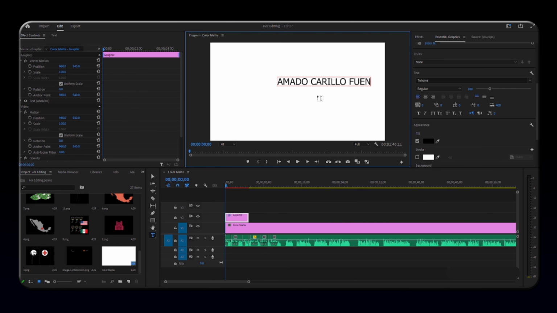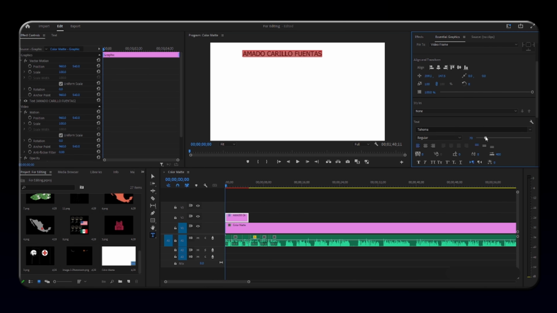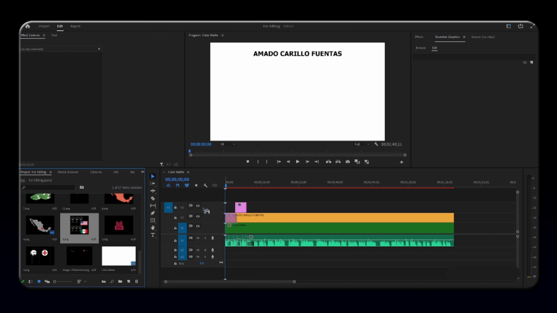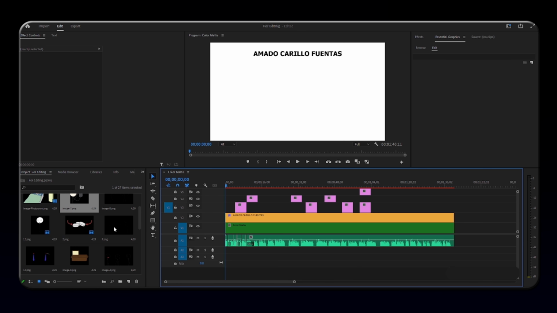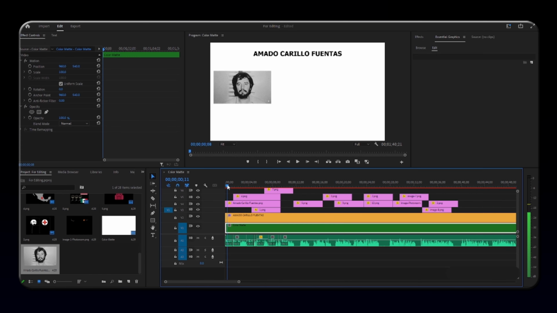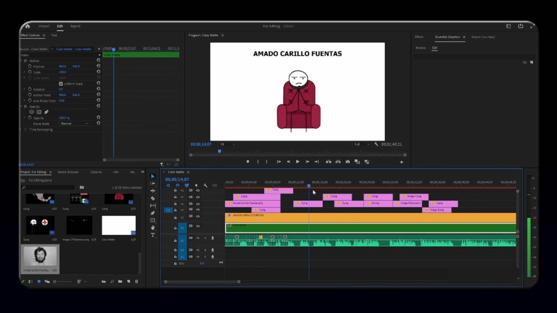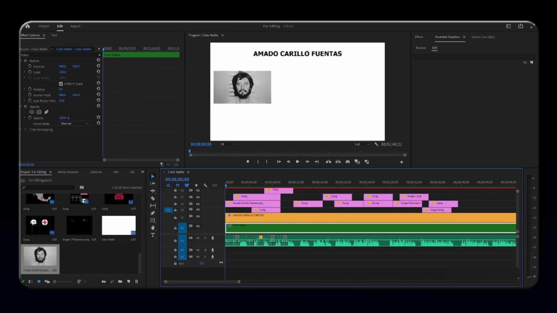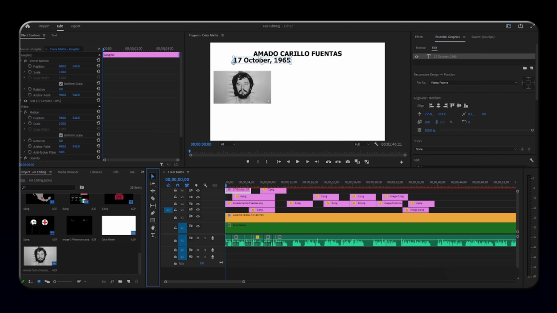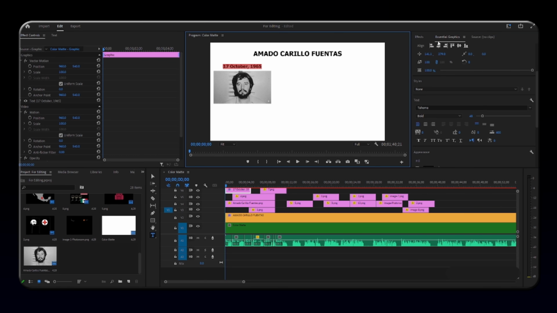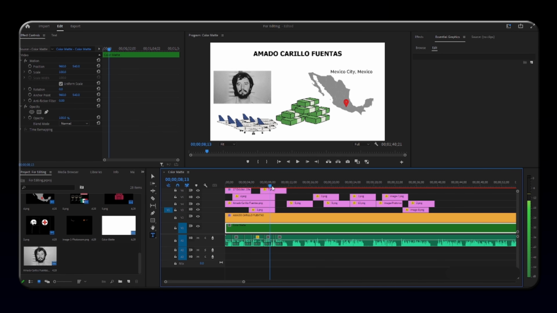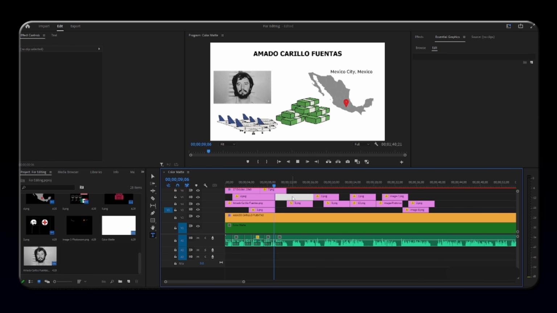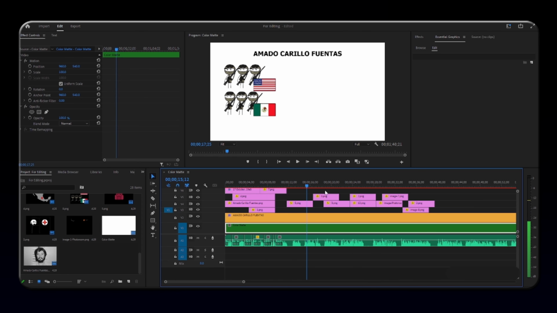Now, place your main title or topic text at the top of the screen. After that, start importing your images one by one and arrange them in sync with the voiceover. Don't drop all the images at once. Position each one carefully in the frame, just like you would in a professional documentary. Make sure to include details such as dates of birth and dates of death, to make the video feel more personal and meaningful for the audience.